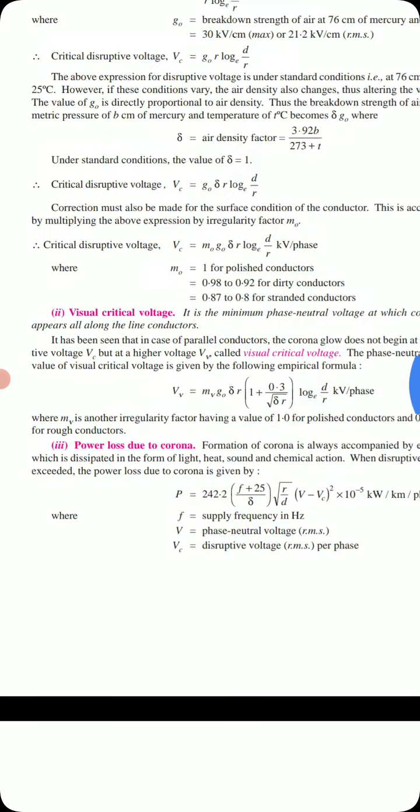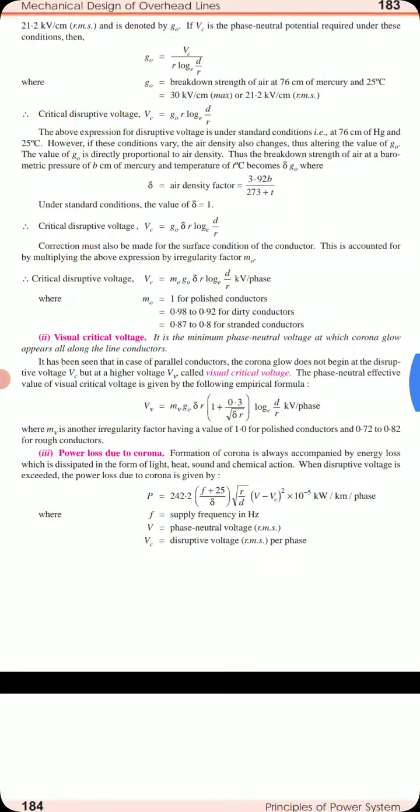Next, what is the power loss due to corona? That we need to see. Formation of a corona is always accompanied with energy loss, which is dissipated in the form of light, heat, sound and chemical actions.